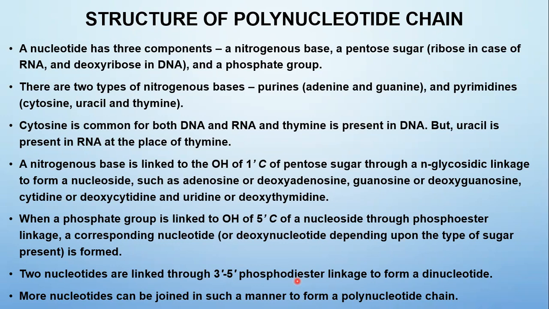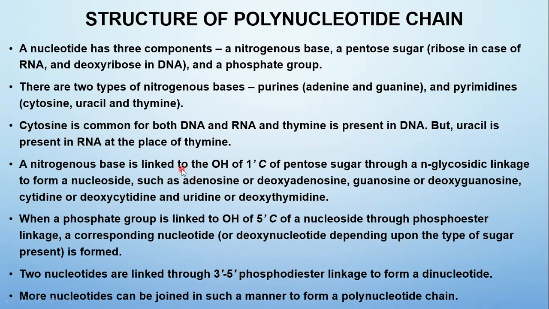So two such nucleotides linked together through phosphodiester linkage form a dinucleotide. When more such dinucleotides join, it forms a polynucleotide chain.